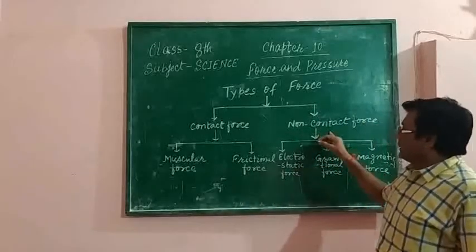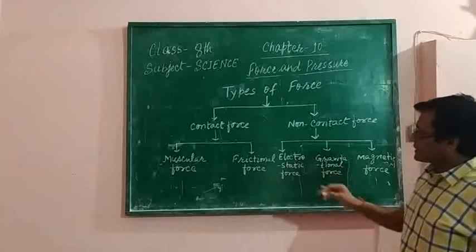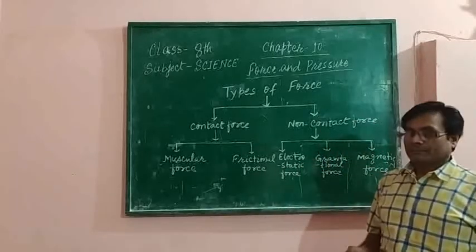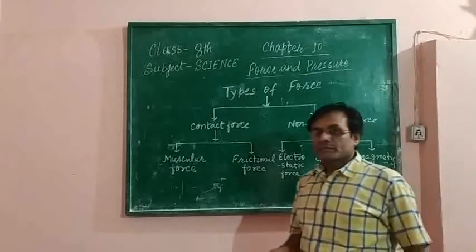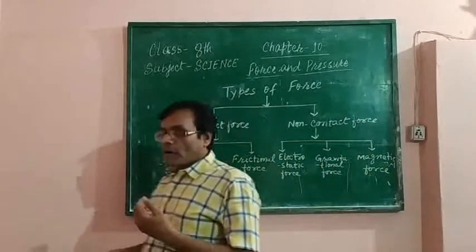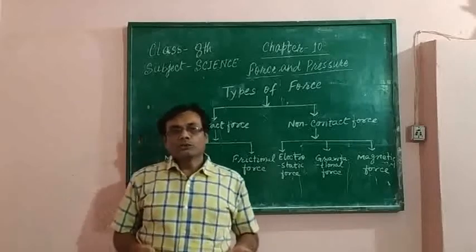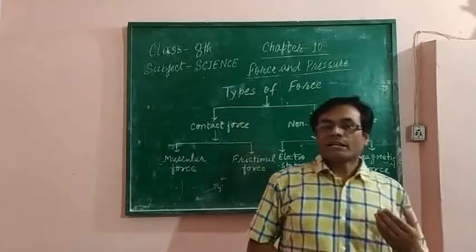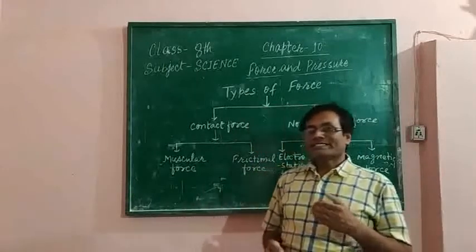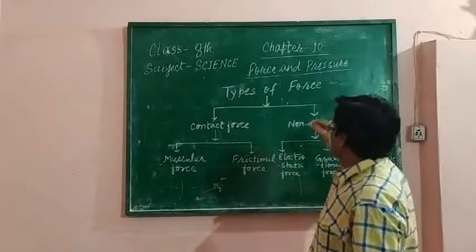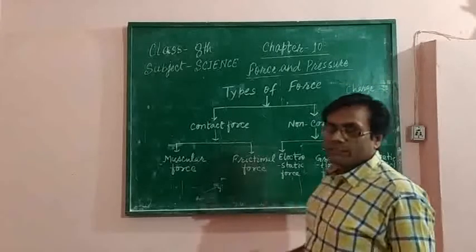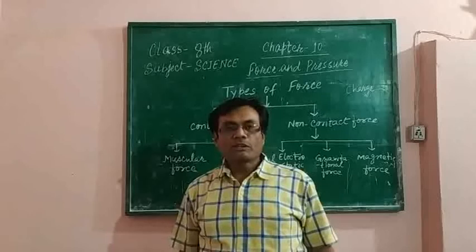Now, electrostatic force, विद्युत स्थैतिक बल. Children, what you are looking around you contains either no charge or a particular charge as positive or negative.